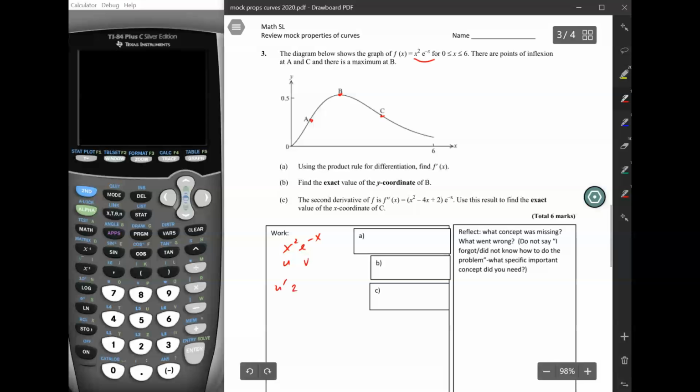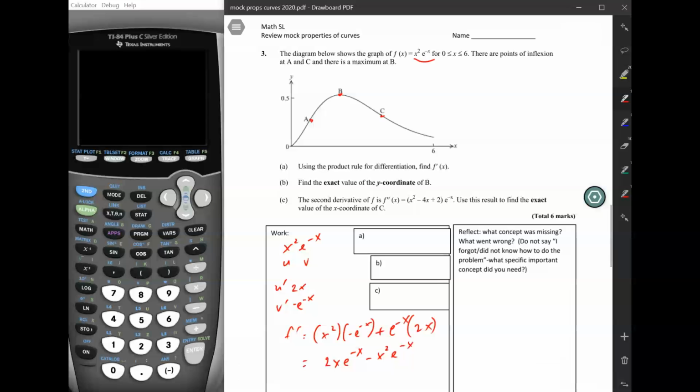Then u dash is going to be 2x and v dash is going to be negative e to the negative x. So if we do product rule on this, we will get that f dash is equal to x squared, which is u, times v dash, which is negative e to the negative x, and then we're going to add that to v, which is e to the negative x, times u dash, which is 2x. And so if we rearrange that, we could write 2x e to the negative x minus x squared e to the negative x. Okay, so that is f dash.